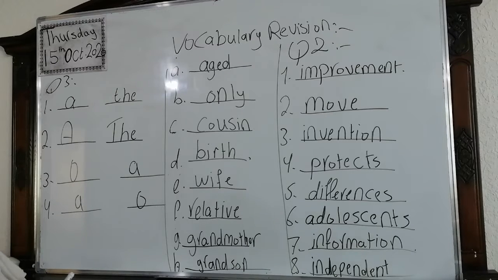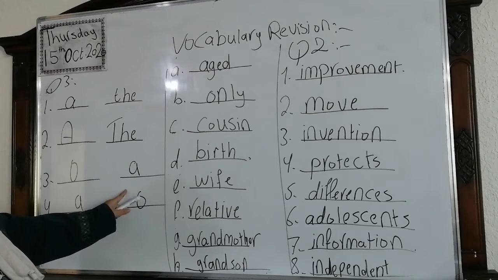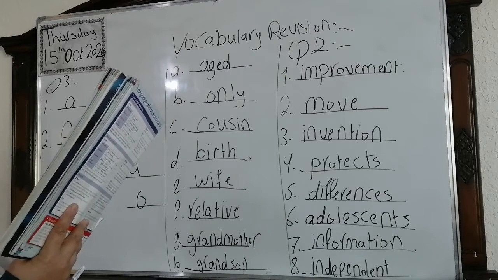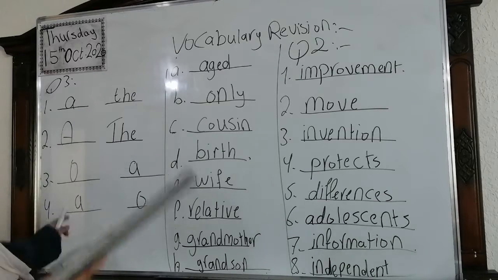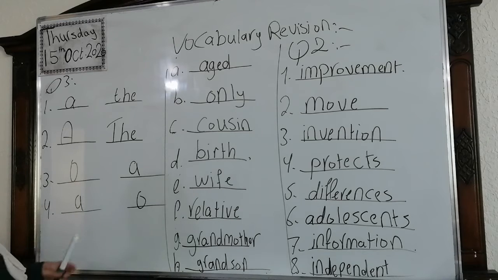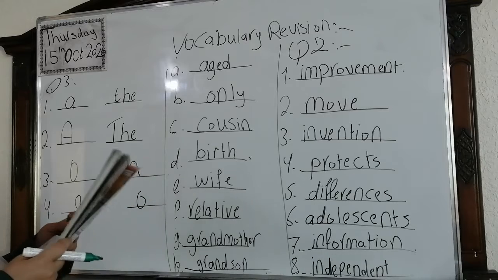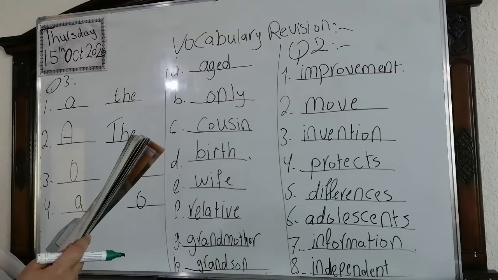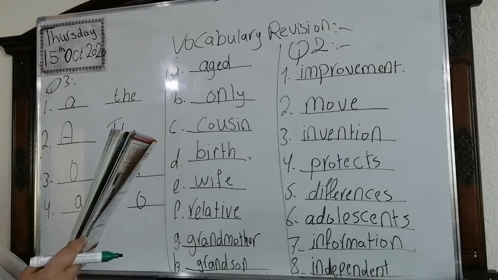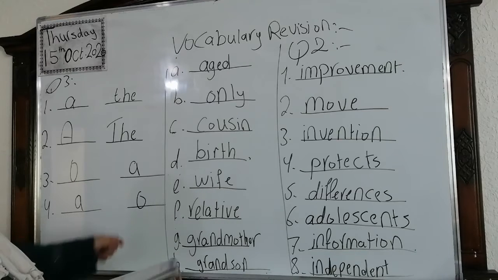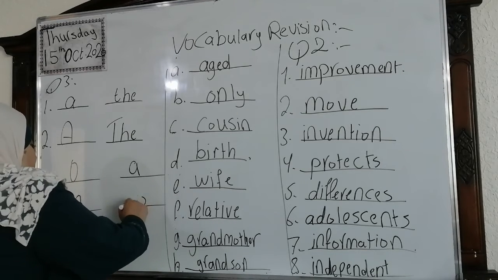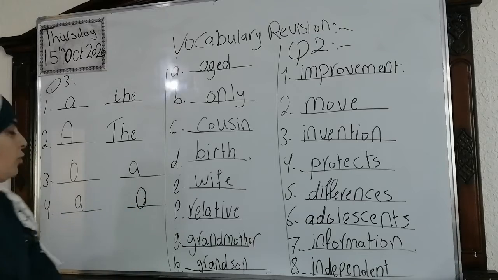Number 4. Pete's uncle, a doctor. He says cigarettes are bad for your health. 0. He says cigarettes are bad for your health.